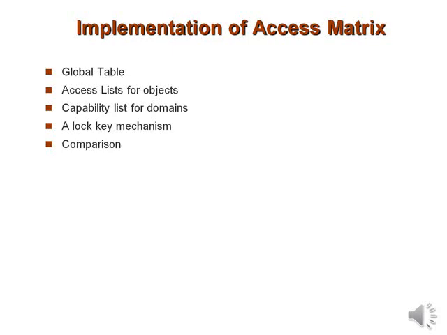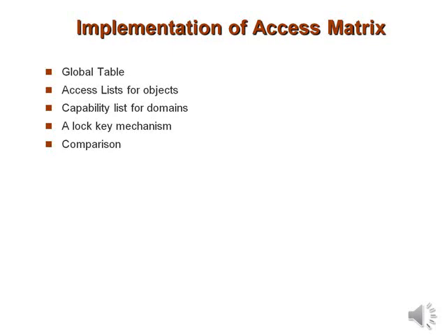This implementation suffers from several drawbacks. The table is usually large and cannot be kept in main memory, so additional I/O is needed. Is it clear? So this is regarding the global table. Keep in mind, global table is nothing but a set of ordered triples: domain, object, and rights set.